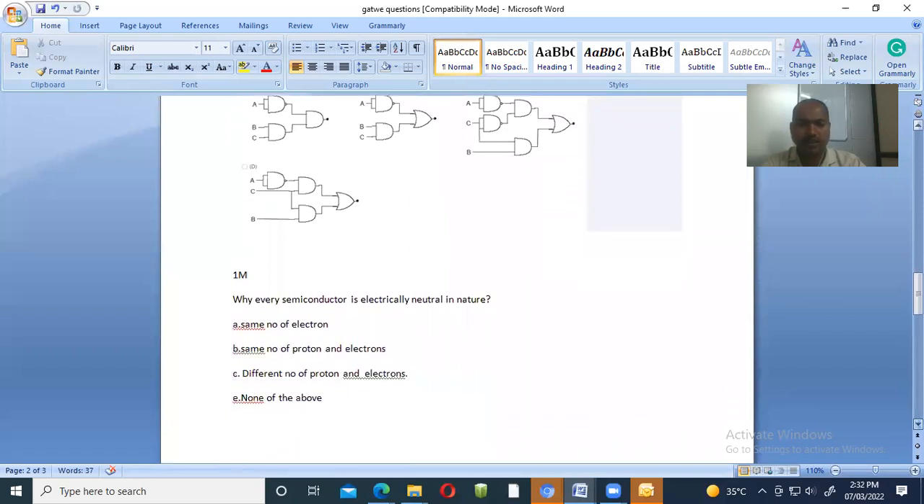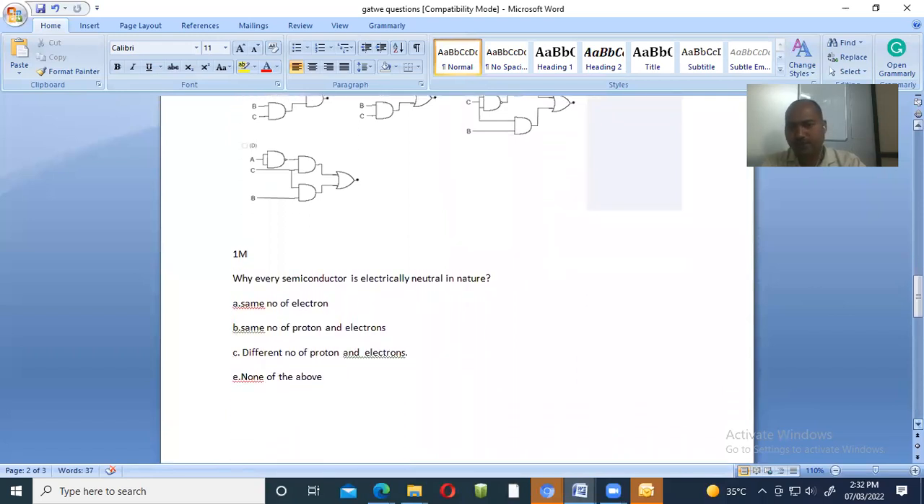See, we go to the next question. Whatever question I discuss here is related or equivalent to what may be asked in your tomorrow's exam. Why is a semiconductor electrically neutral in nature? This is a theoretical question which was asked in the GATE exam 2005, for 1 mark.